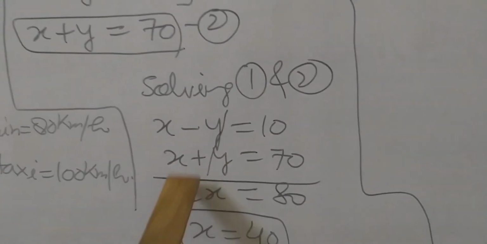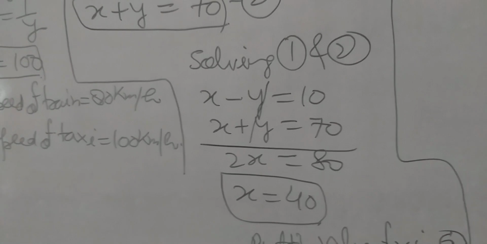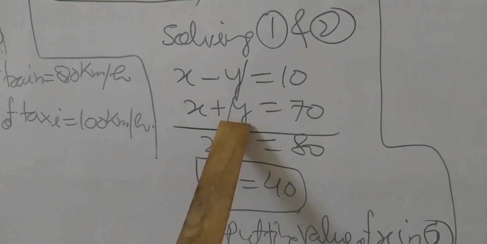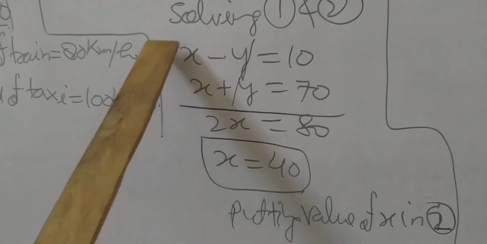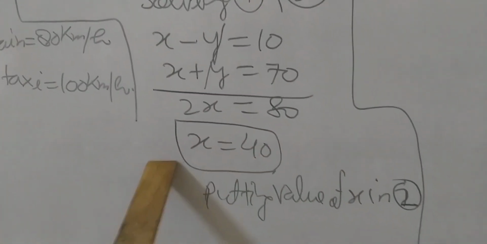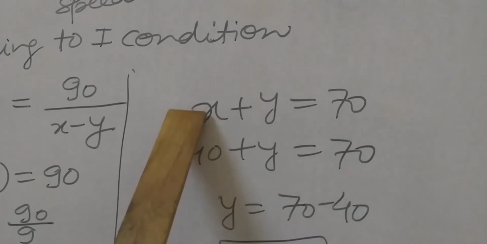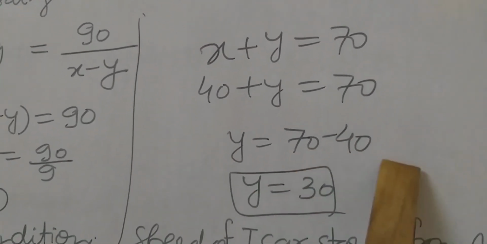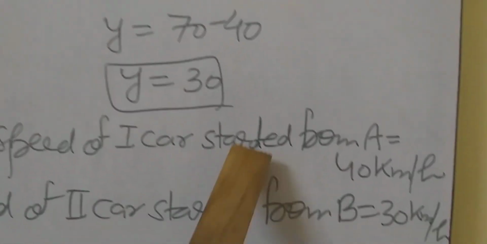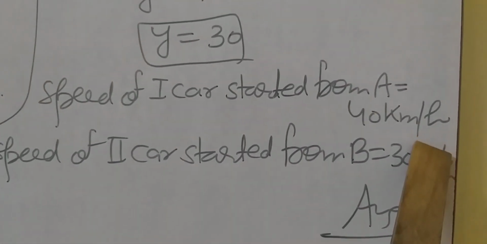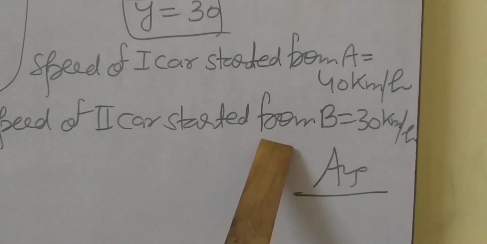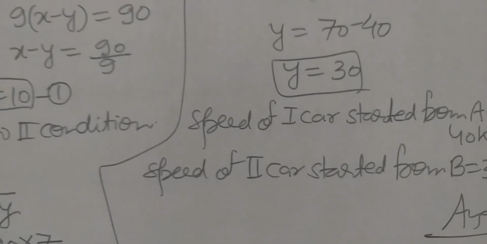So these are two equations. We can easily solve by the elimination method. y cancels because they have different signs. 2x equals 80, x equals 40. Putting the value of x in equation number 2: x plus y equals 70, 40 plus y equals 70, y equals 70 minus 40, y equals 30. If you want, you can put the value of x in equation 1. Okay students, so the speed of the first car started from A equals 40 km per hour, and the speed of the second car started from B equals 30 km per hour.